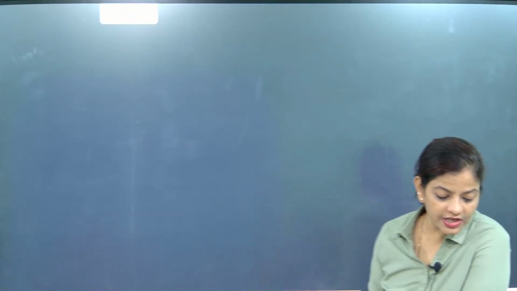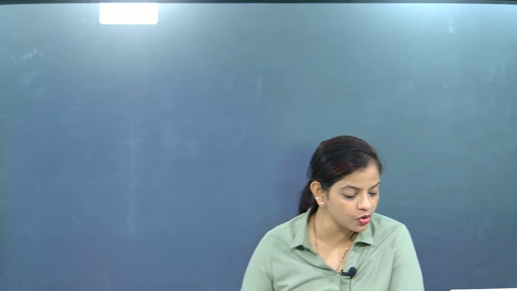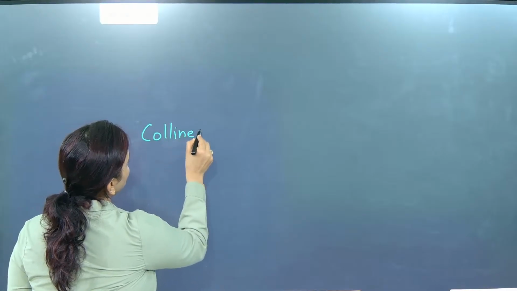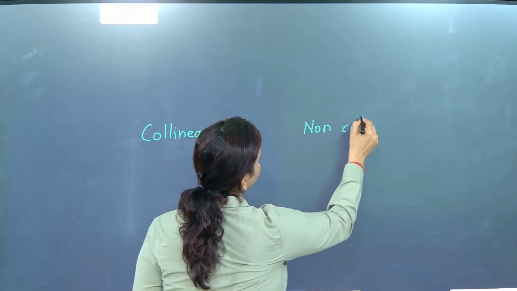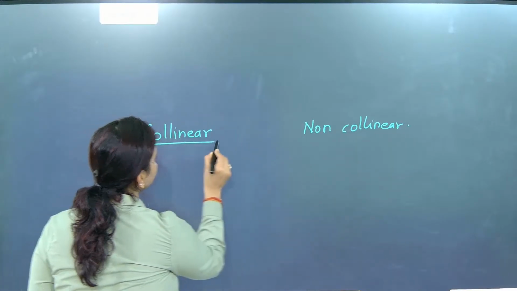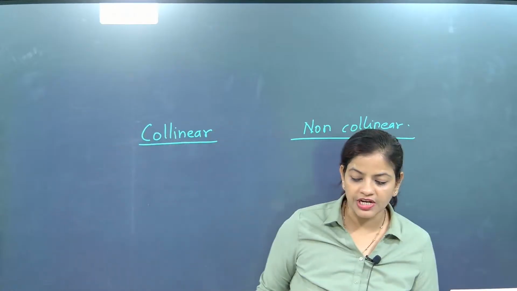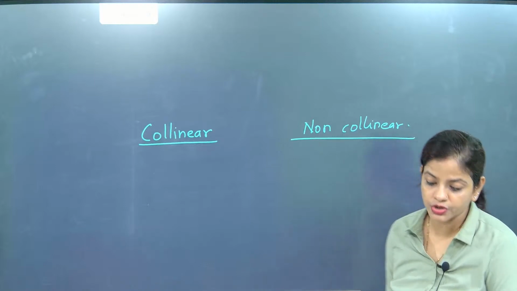Our next topic is collinear and non-collinear points. Understood? Give a heading: collinear and non-collinear. You should write everything in your notes because then exactly the difference will be known. In the test, you will have questions and you need to write the answers. Everybody pay attention. Still Bhavya has not shown up.